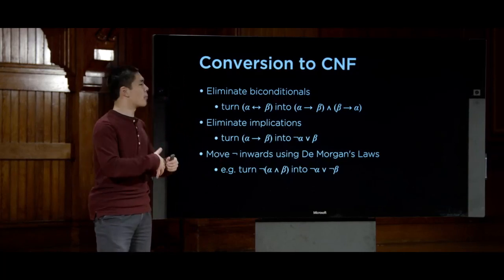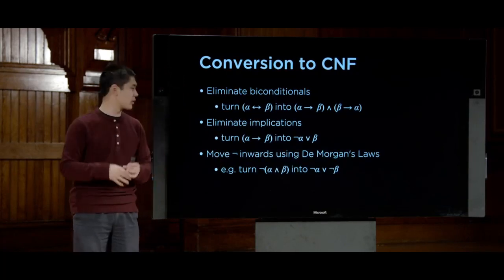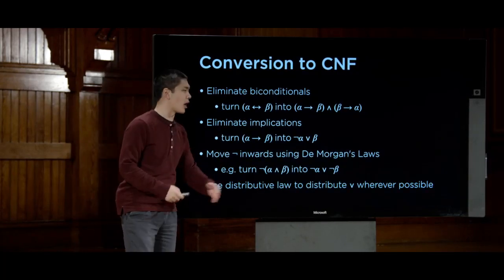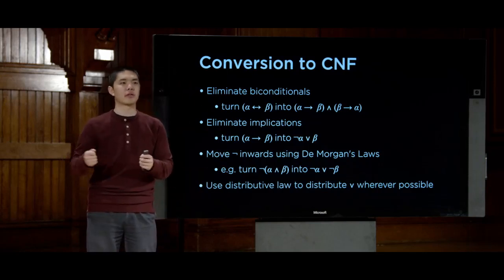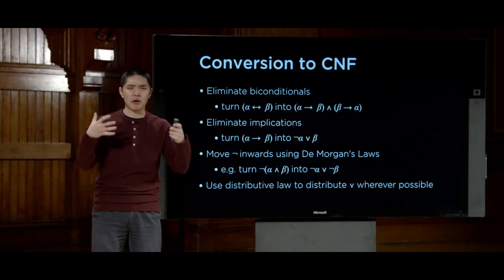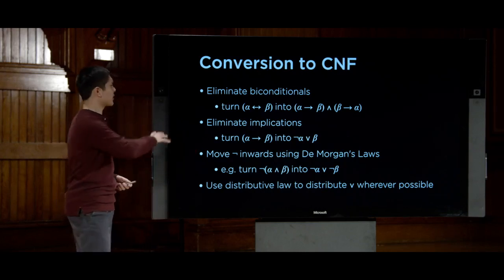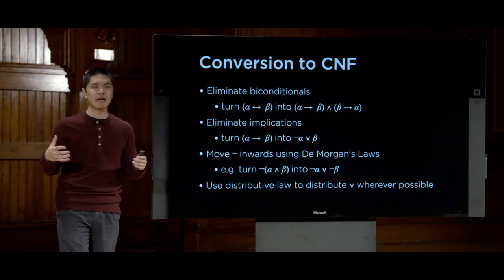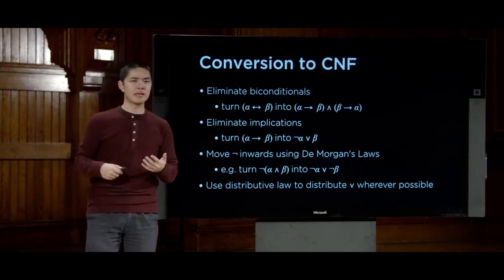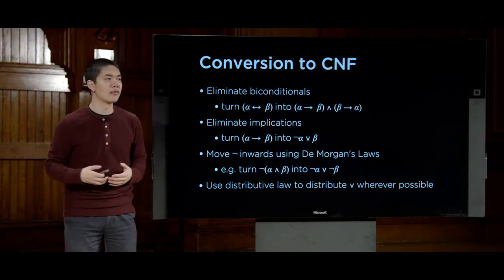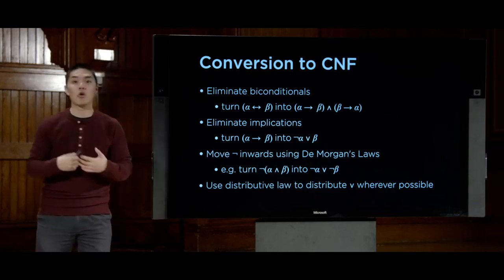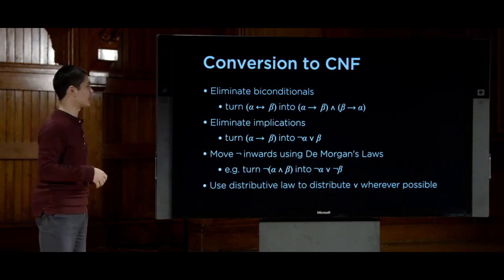And after that, all we'll be left with are ands and ors, and those are easy to deal with. We can use the distributive law to distribute the ors so that the ors end up on the inside of the expression, so to speak, and the ands end up on the outside. So this is the general pattern for how we'll take a formula and convert it into conjunctive normal form. And let's now take a look at an example of how we would do this and explore then why it is that we would want to do something like this.